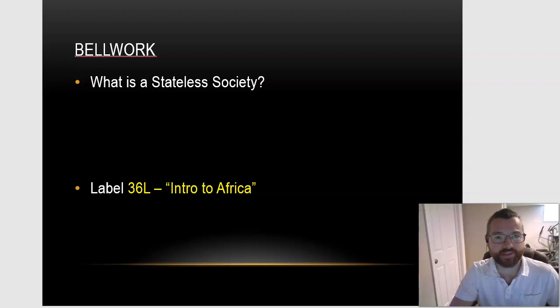So as with our lessons, I'd like to start off with a bellwork question. What is a stateless society? When answering this question, regarding the word stateless, think of what is a state in terms of government.